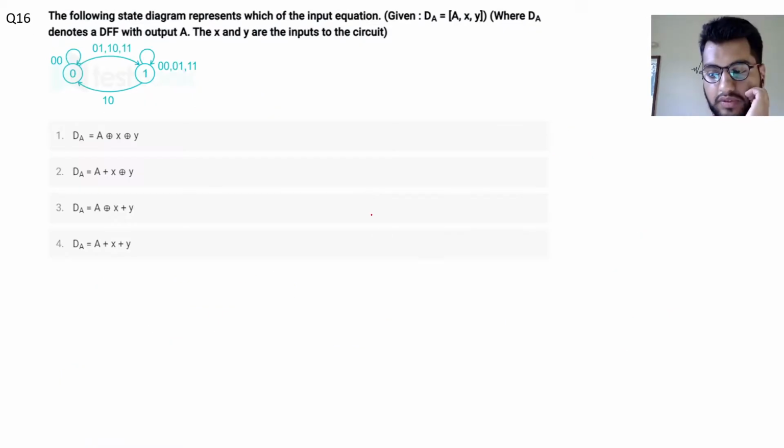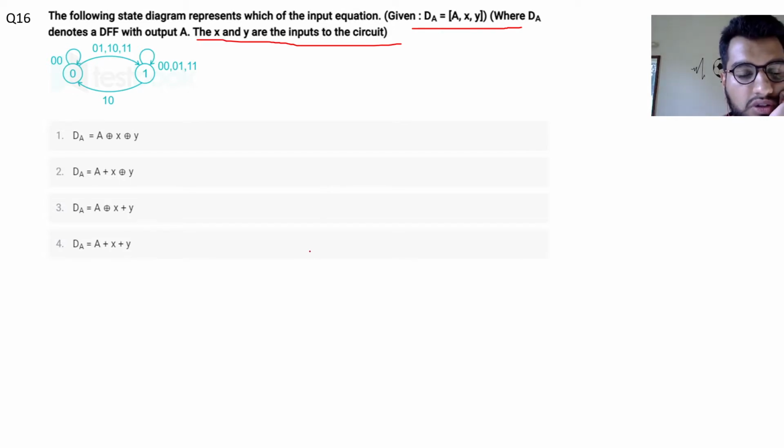Now to the last question of today's session. The following state diagram represents which of the input equations given, dA equal to A X Y, where dA denotes a D flip-flop with output A, and X and Y are inputs to the circuit. So dA is having A as output. We'll just draw the characteristic table. We have A, then we have the inputs X and Y. So a total of 8 combinations are possible.